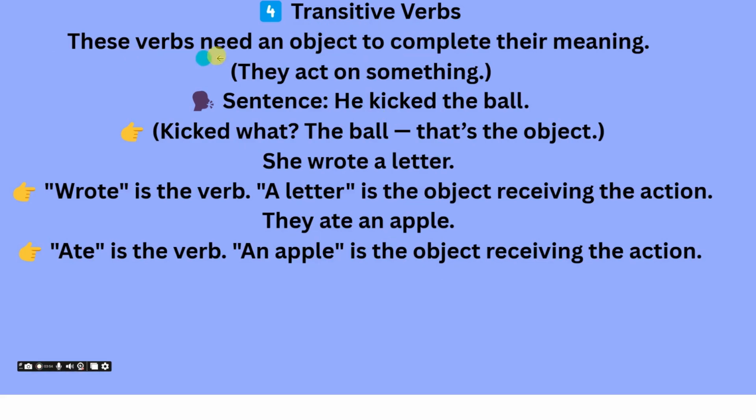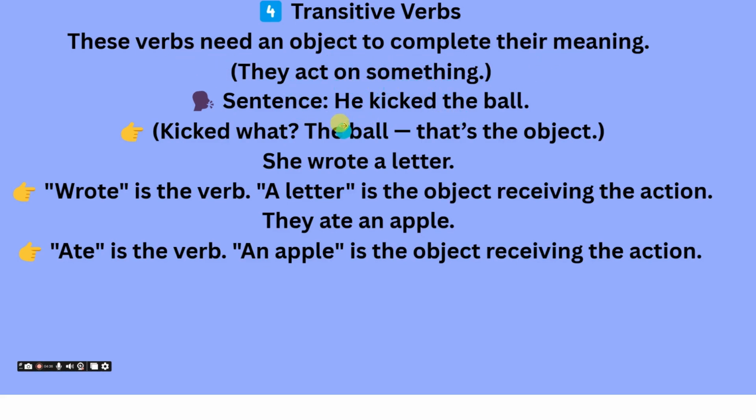These are transitive verbs. These verbs need an object to complete their meaning. A transitive verb always needs an object, something that receives the action. For example: He kicked the ball. Kicked is the action. If you kick, definitely you are going to get some object. For completing the action kick, you always need an object. So the object is receiving the action. The verbs which need an object to give their complete sense are called transitive verbs.